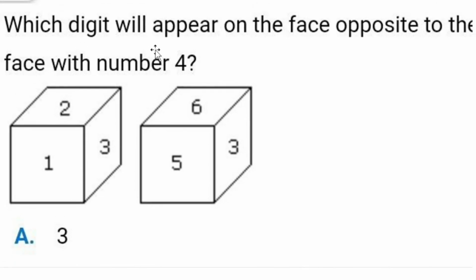They're asking which digit will appear on the face opposite to the face with number 4. So they're asking what number will come opposite to the 4. In this also, 3 is the common number in both the diagrams. So take the 3 in both the diagrams. Go in the clockwise direction, not anti-clockwise, clockwise.